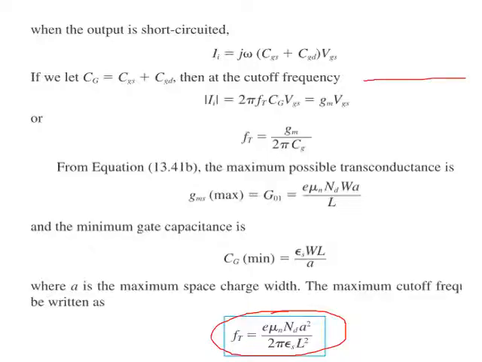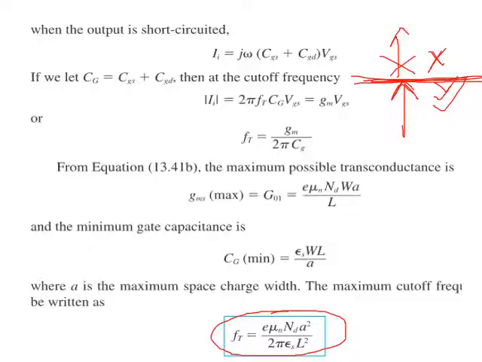The maximum frequency till which the device will work properly, that is the cutoff frequency, right? Not working and working, there is a differentiation. Some frequency lies in between these two conditions, and that frequency is the cutoff frequency.